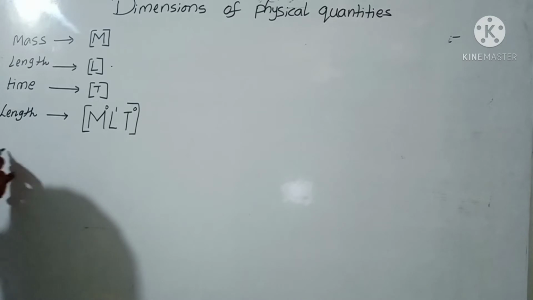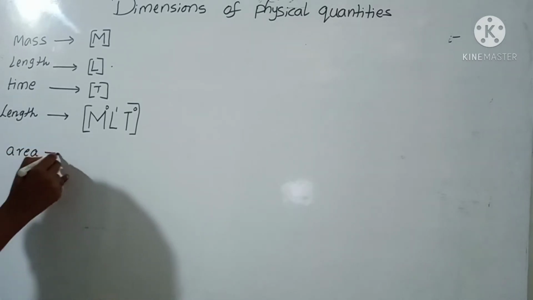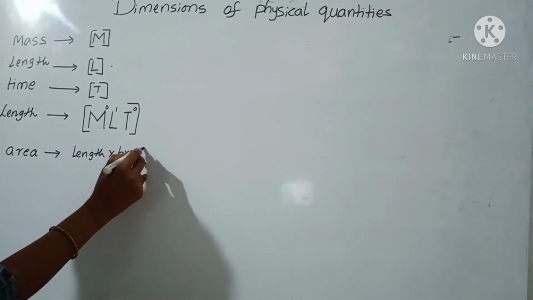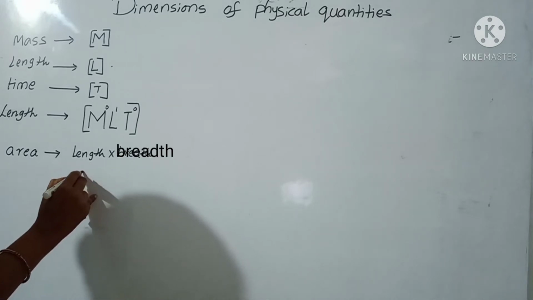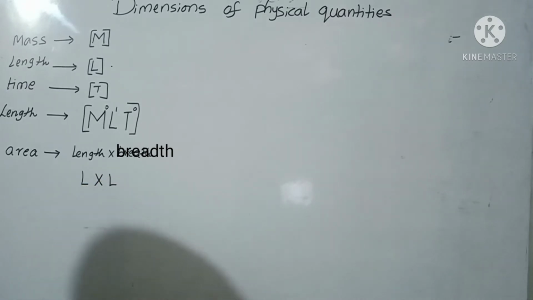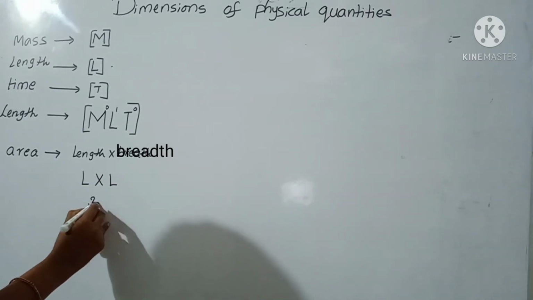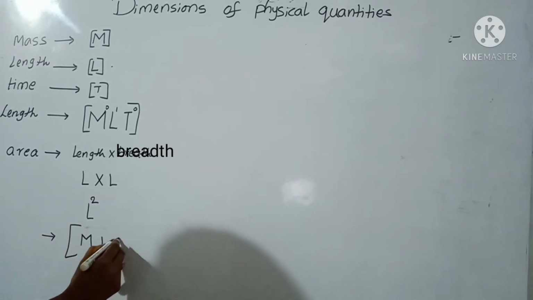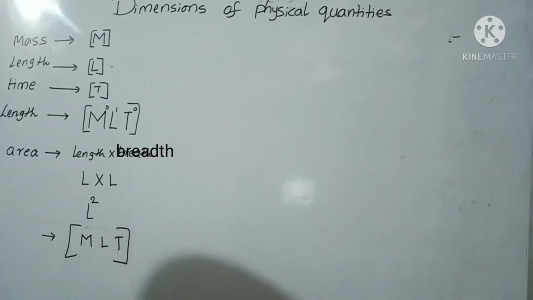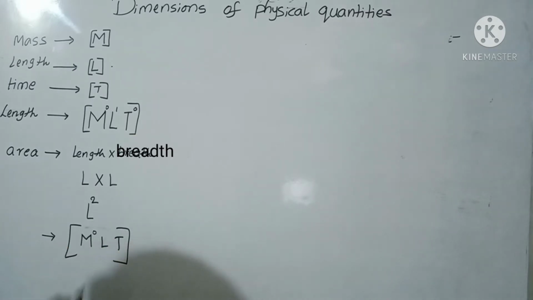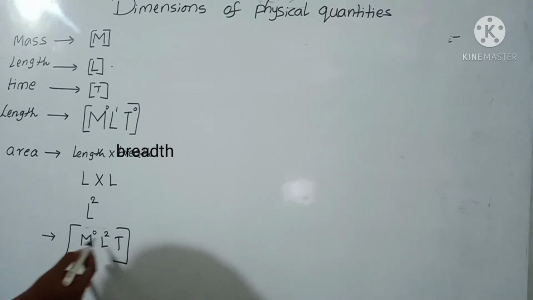Next I will take the formula area. So what is the area formula? Length into breadth, right? So length means which letter? L letter, and breadth also we are represented by the L. So L into L we can write L square. Now write the formula M L T in enclosed square brackets. So here in that mass is absent, so M power 0. L is there, how many times? 2, so L power 2. And T is absent, then T power 0.